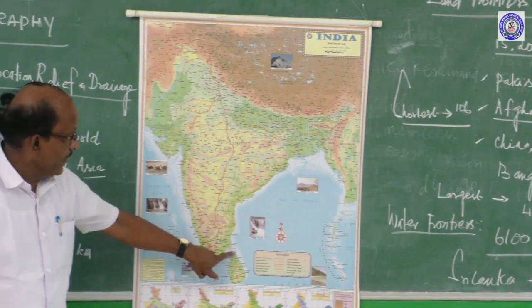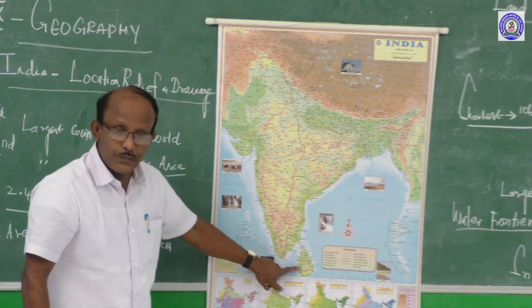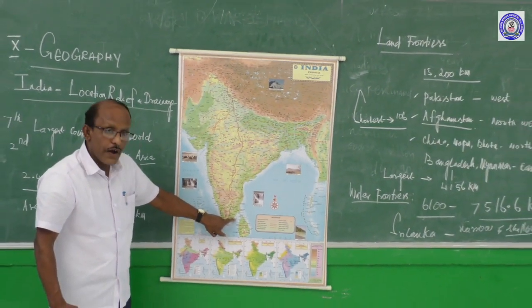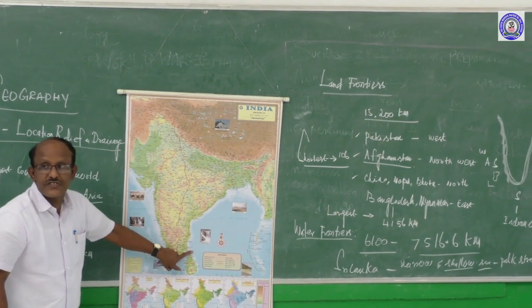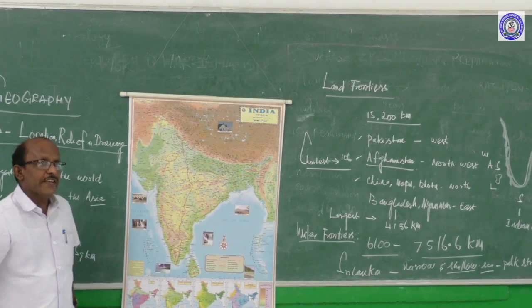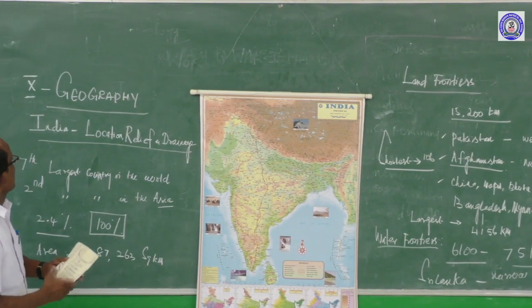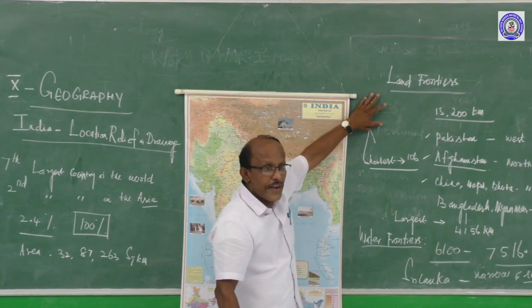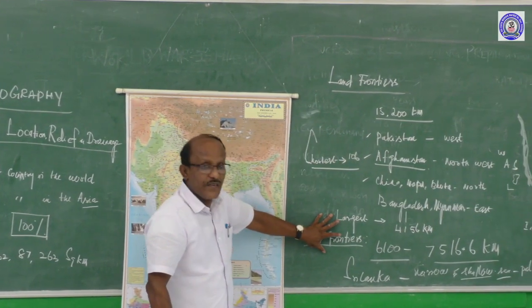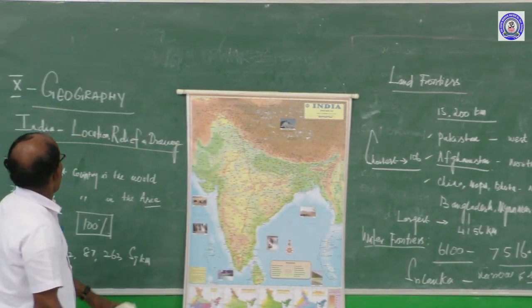So, India is separated from Sri Lanka by a watery passage. That is called the Palk strait. And then we will go to the next. General facts over, land frontiers over and water frontiers over. And then we will go to the next step.